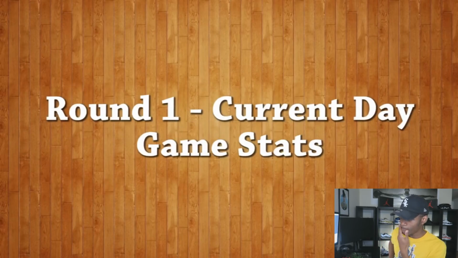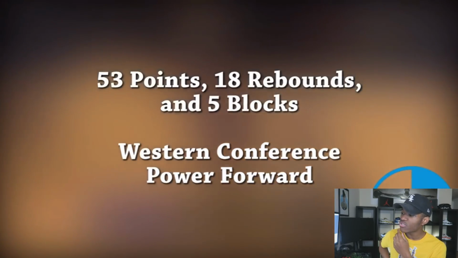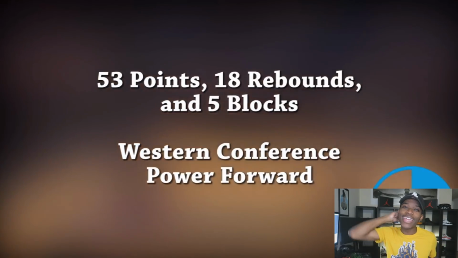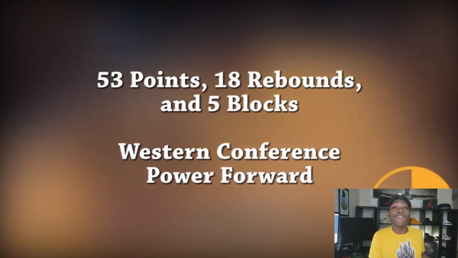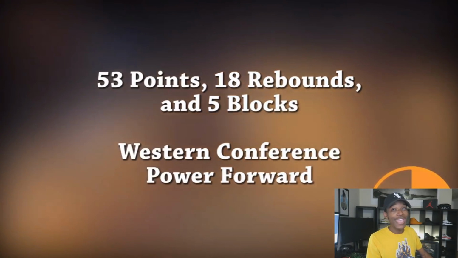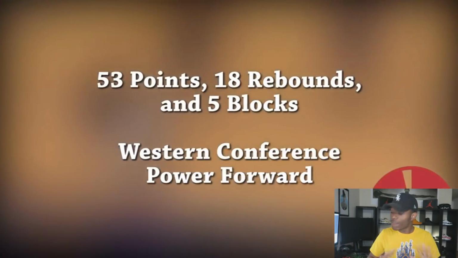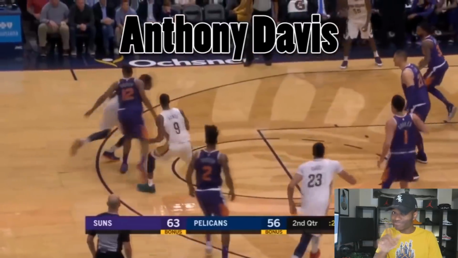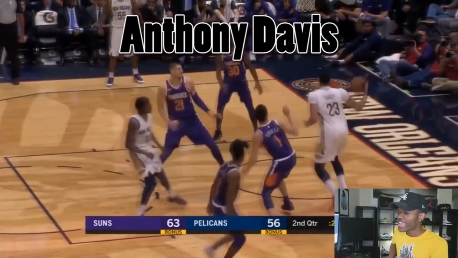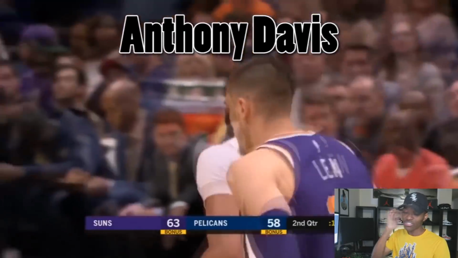All right, let's begin. First round, current day game stats. 53 points, 18 rebounds, 5 blocks, Western Conference power forward, Anthony Davis. On my fantasy team, I was there. I got like 90 fantasy points that night from him. Oh yeah, and then just last night, or tonight as I'm recording this video, a big W for him against the Clippers. Not just him specifically, but the team. Don't sleep. Anthony Davis been the man. And yeah, I remember this game against D-Book, and he brought him back. This was very, very recent.